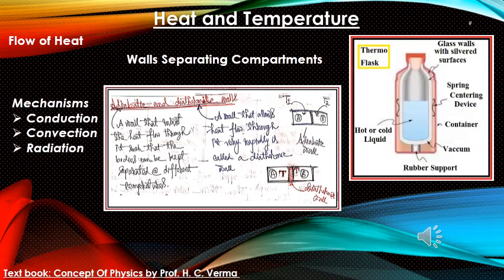A common example we can see is the thermos flask. In a thermos flask, they use an adiabatic wall that is used to maintain the temperature of the liquid inside the flask. So here glass walls with silvered surfaces are shown. These glass walls are a poor conductor of heat. That is why whatever we pour inside, that temperature is maintained. Okay.